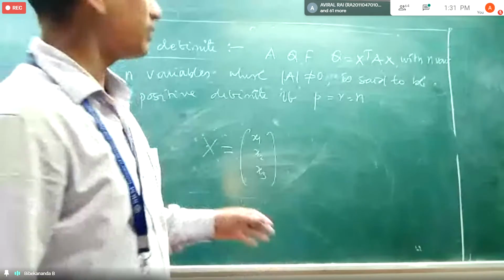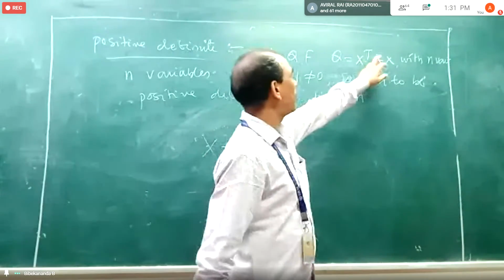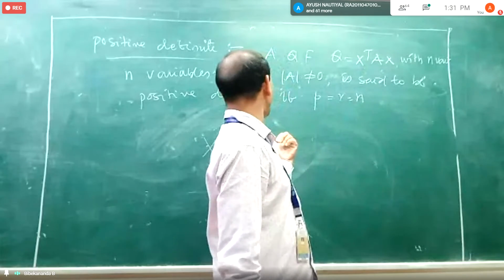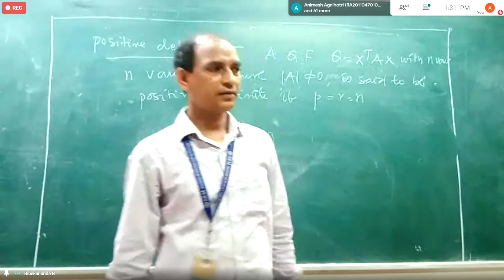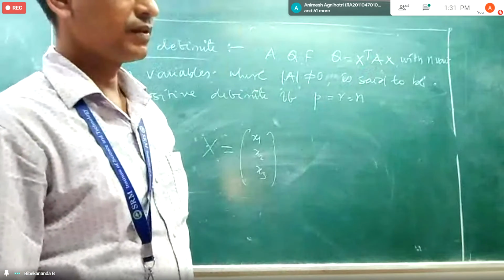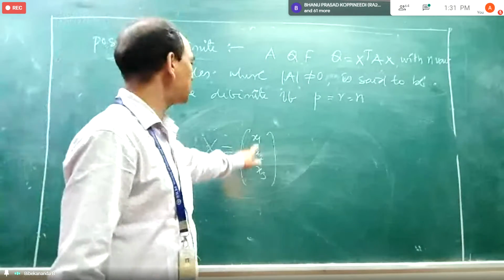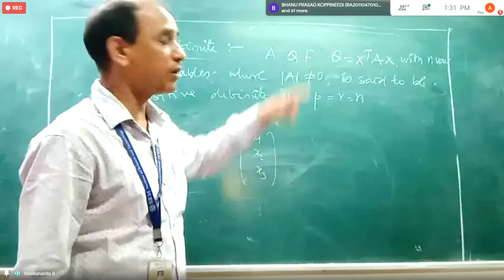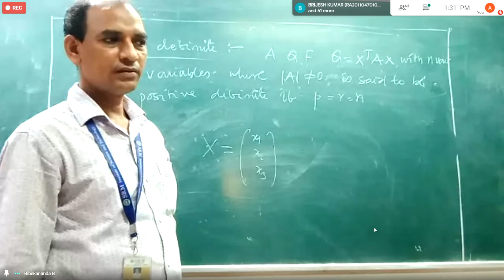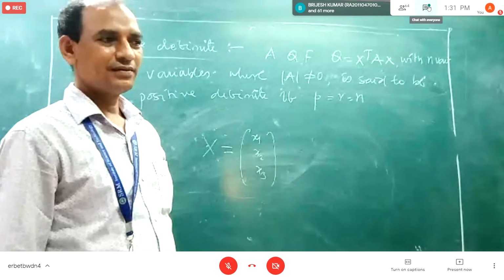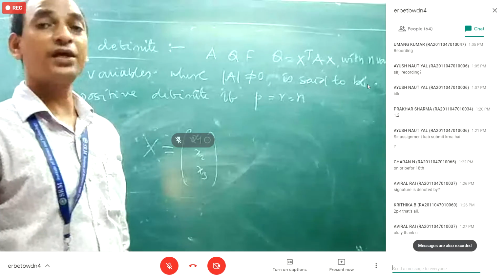Now, what is the corresponding order of the matrix A? If I take x equal to x1, x2, x3, then the order of the matrix A is 3 cross 3.